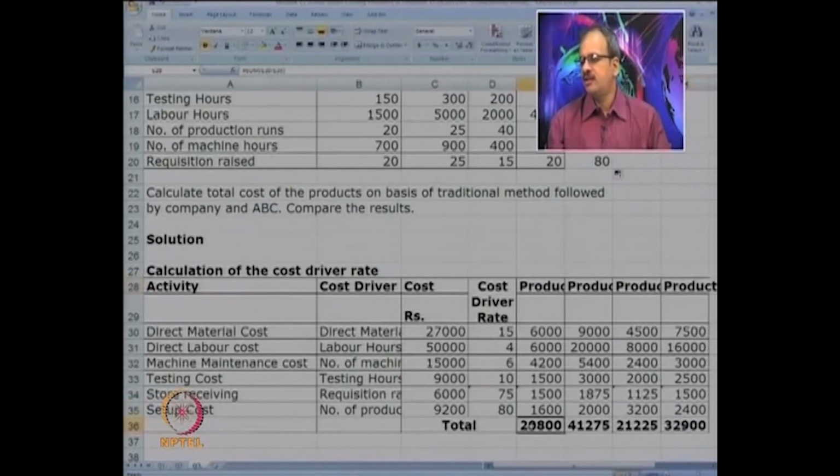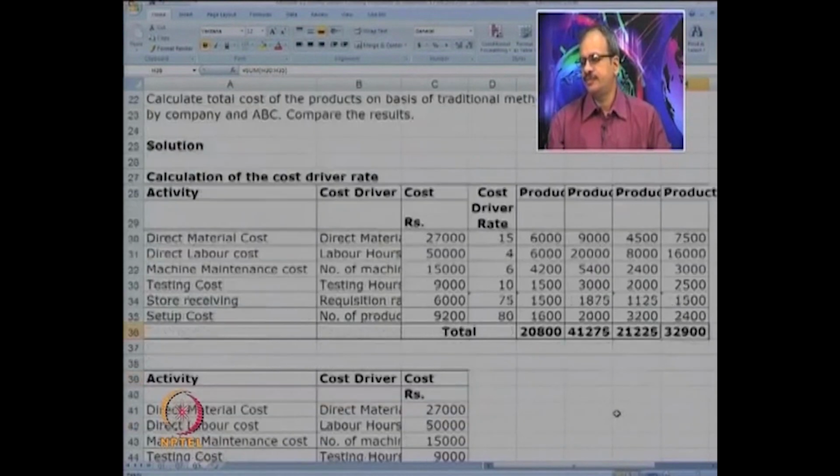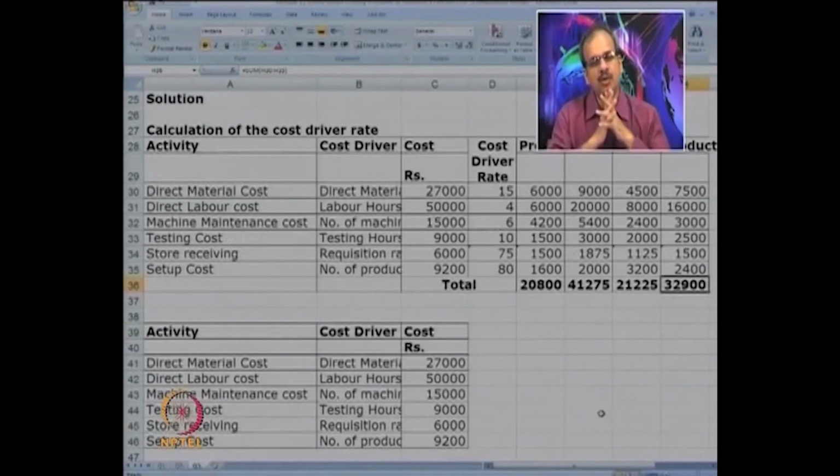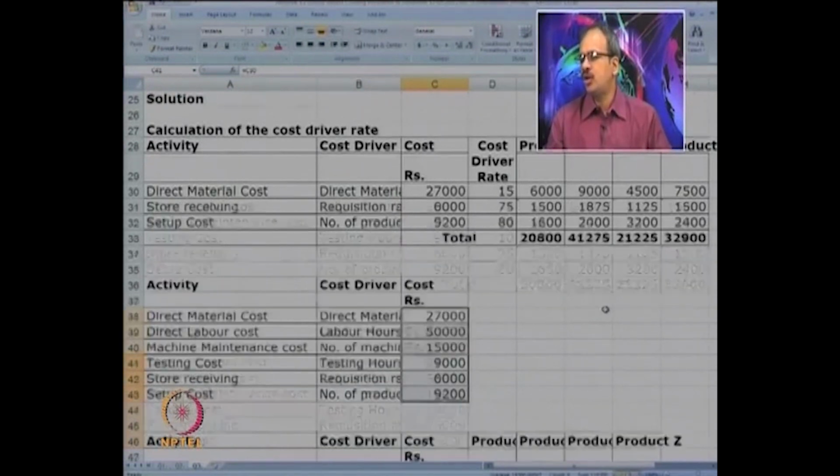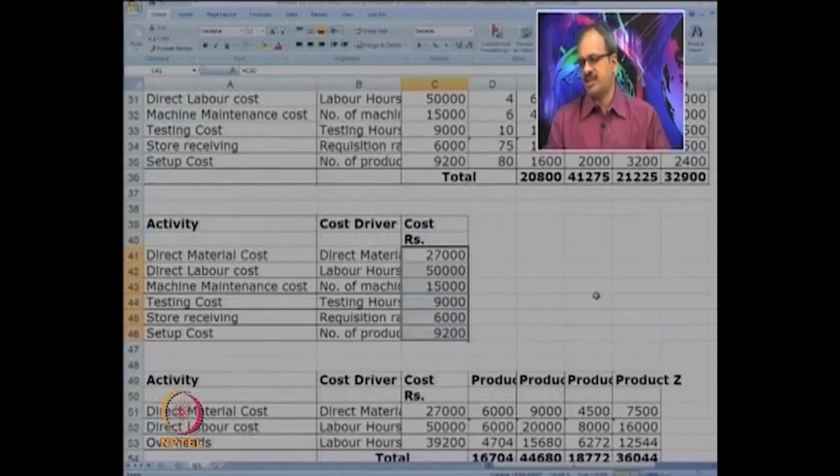Then we take the total, and we get 20,800, 41,000, 21,225 and 32,900. I hope it's clear to you. So the activity cost driver was identified and then the rate was calculated. Using that we could get the total cost for each of the products.